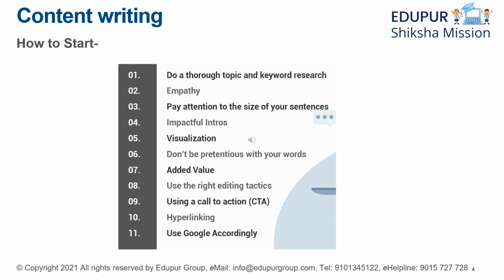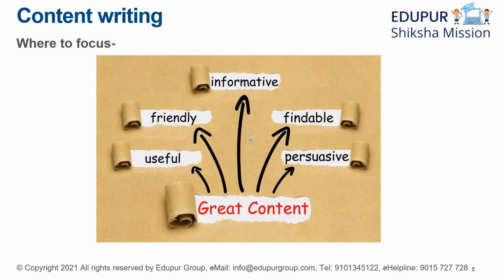That is, if you're good with hyperlinking, that is, if you're posting your content on social media, suppose on Facebook, you can also put links of your earlier posts there. Check that wherever you put your link, people can copy and paste it somewhere, people can share it somewhere. So make sure these things happen. And the more you're good at search engine optimization, the more you can use Google very properly. So these things are very important.